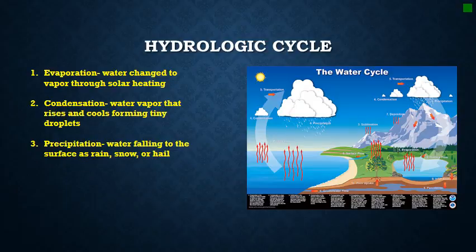Three terms that are essential to understand in order to get a good understanding of the water cycle are evaporation, condensation, and precipitation. Evaporation is the process where water is changed to a vapor through solar heating. Condensation is water vapor that rises and cools, forming tiny droplets. And last is precipitation, which is water falling back to the surface as either rain, snow, or hail.